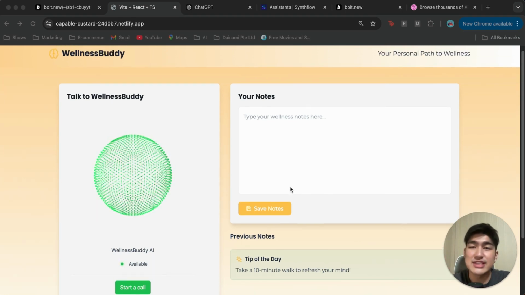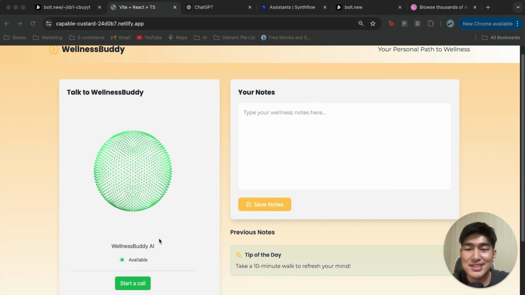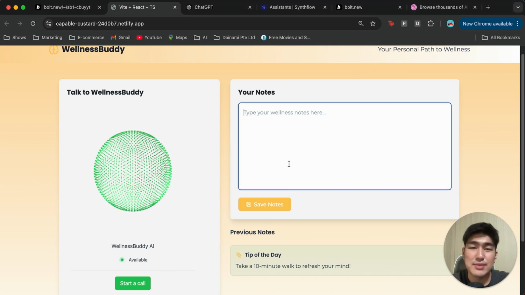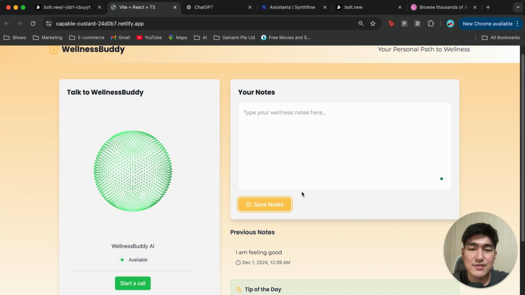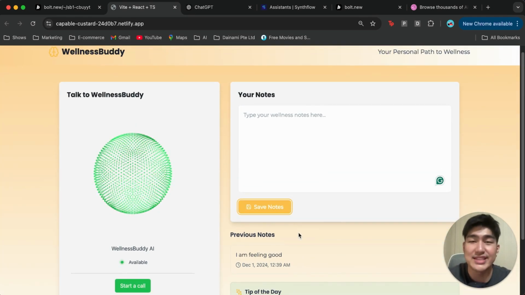Right, as you can see over here, this is a quick application that I've created, and what this does is that it allows me to talk to a wellness buddy over here, to start a call, and I'll be able to key in some notes as well, such as hello. Just by typing it in, I am feeling good, save notes, and then it'll be saved over here. Right, and it's a very quick iteration of what this actually does.